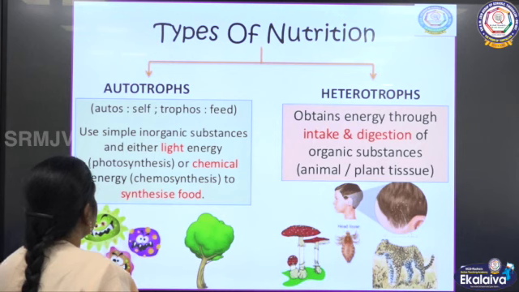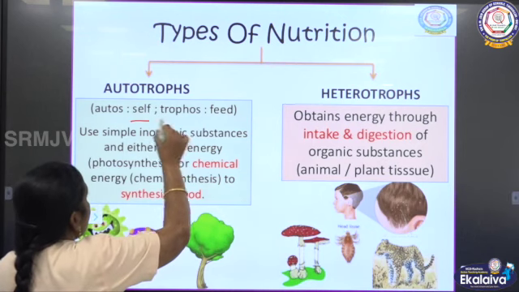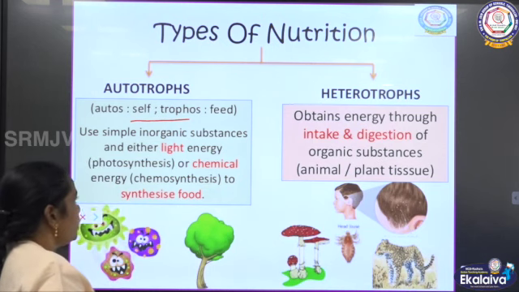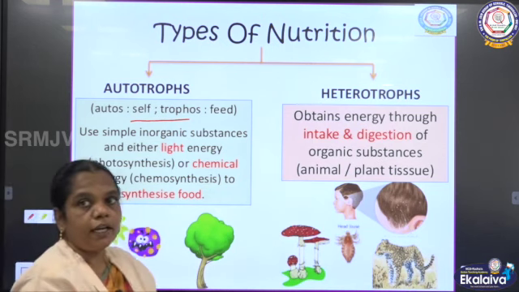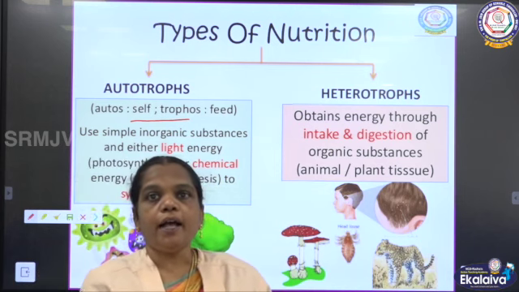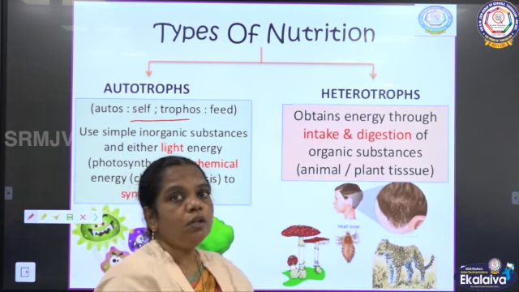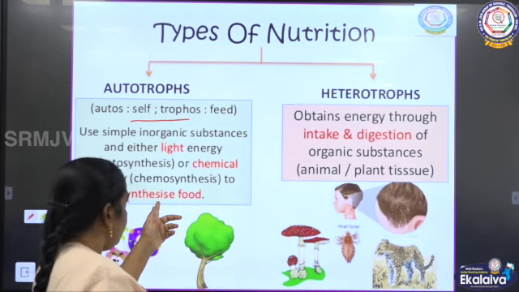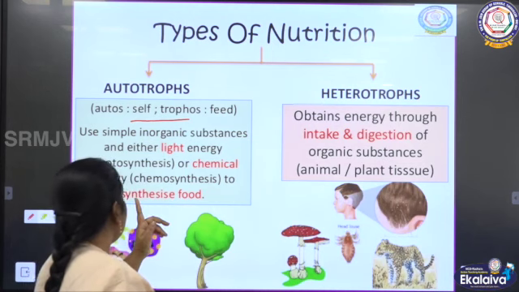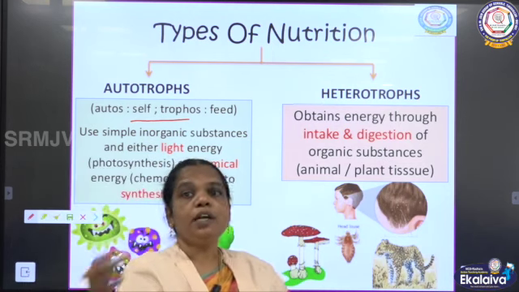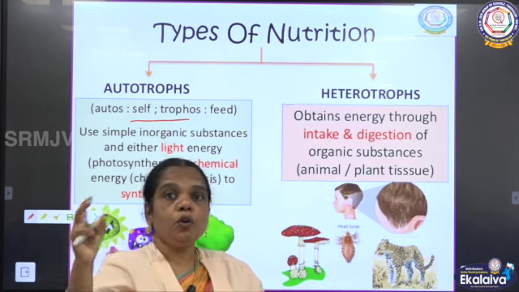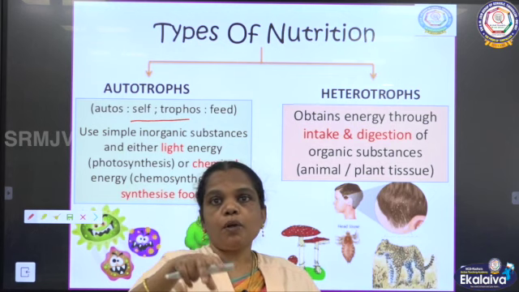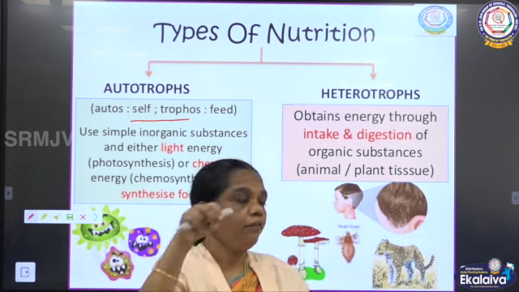Autotrophs can prepare their own food by the process of photosynthesis. By using inorganic substances like water and air, they prepare food called starch or carbohydrate. The process is called what? Photosynthesis. Here the light energy is converted into chemical energy. Photo means light and synthesis means process, so this process takes place in the presence of light.